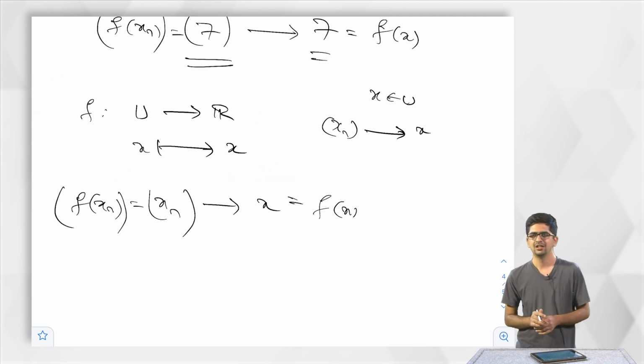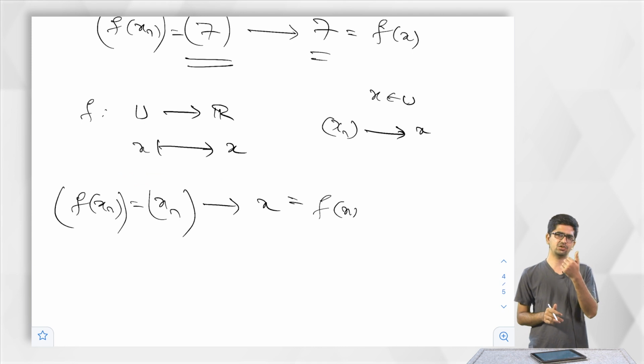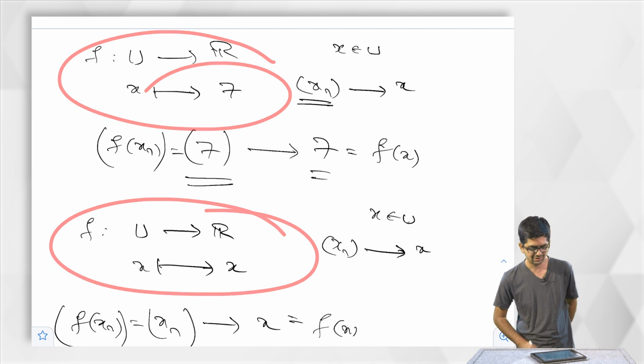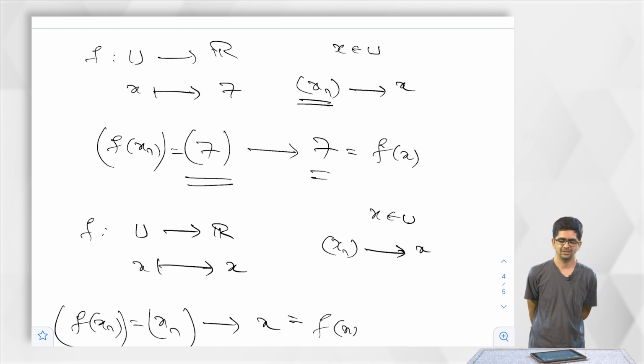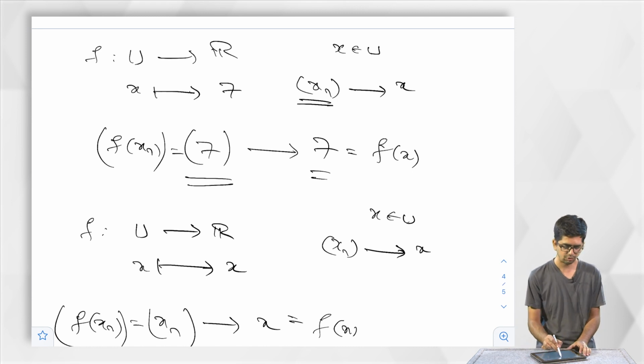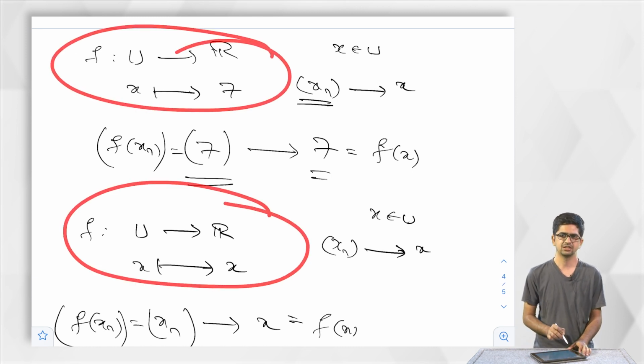Look at the previous case. There was only one convergent sequence, the constant sequence. Here we have two functions that are continuous. Celebrate this situation, and after the celebration we will proceed further. So we have two continuous functions.